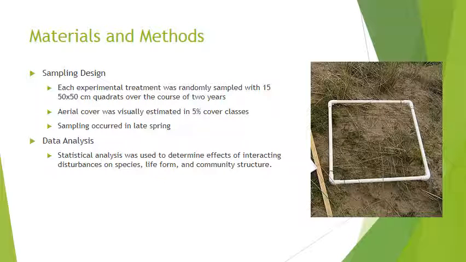So, for this experiment, each treatment area was randomly sampled with 15 50 by 50 centimeter quadrats over the course of 2 years. For each sampled area, aerial cover was visually estimated in 5% cover classes, and sampling occurred in late spring. For the data analysis, several different statistical approaches were used to determine effects of interacting disturbances on species, life form, and community structures.